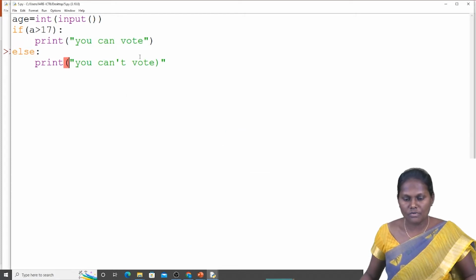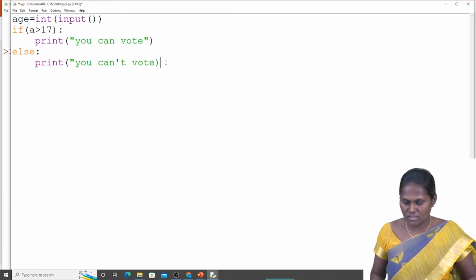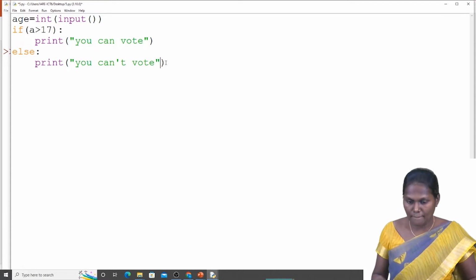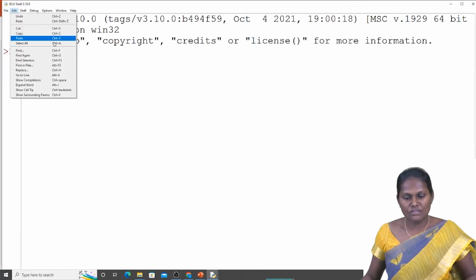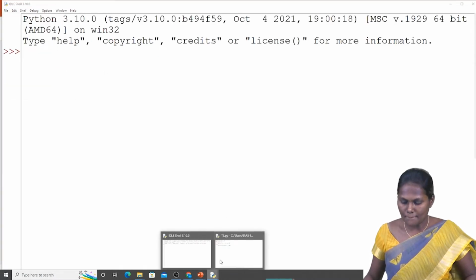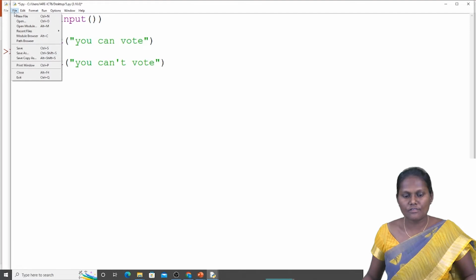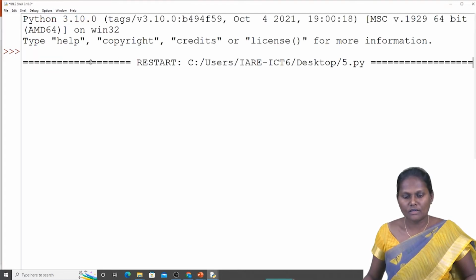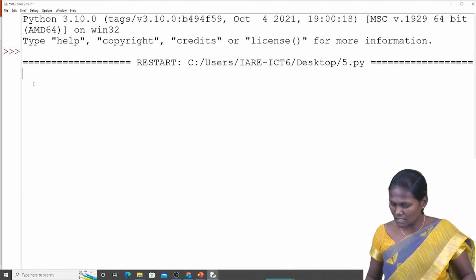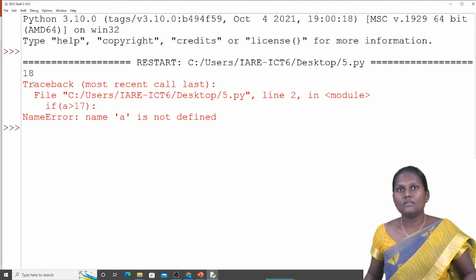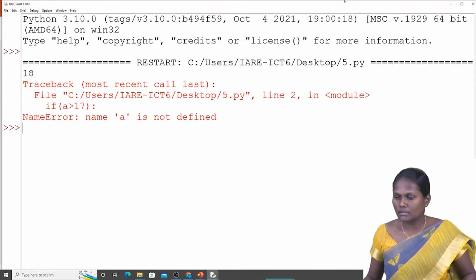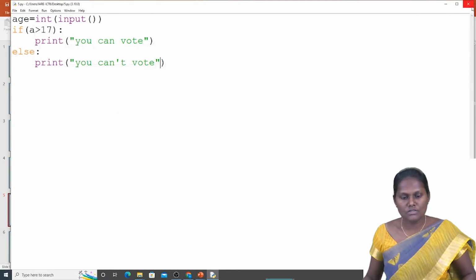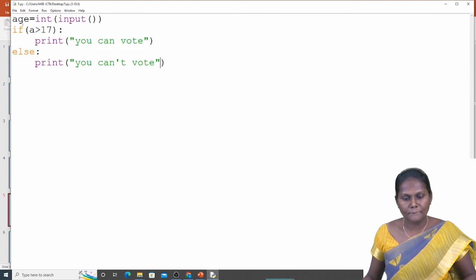Okay, sorry, I had kept these parameters outside. Now again, I have to save the file. And then the code is going to run. The age I'm going to take here is 18. Name A is not declared. See, you can also know A.